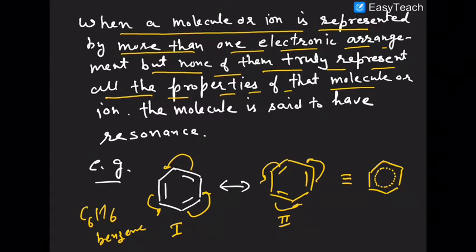Lowering of the energy is known as either delocalization energy or resonance energy. What is it called? Either delocalization energy or what? So the lowering of the energy due to resonance is the major reason that it is exhibited by the molecules.